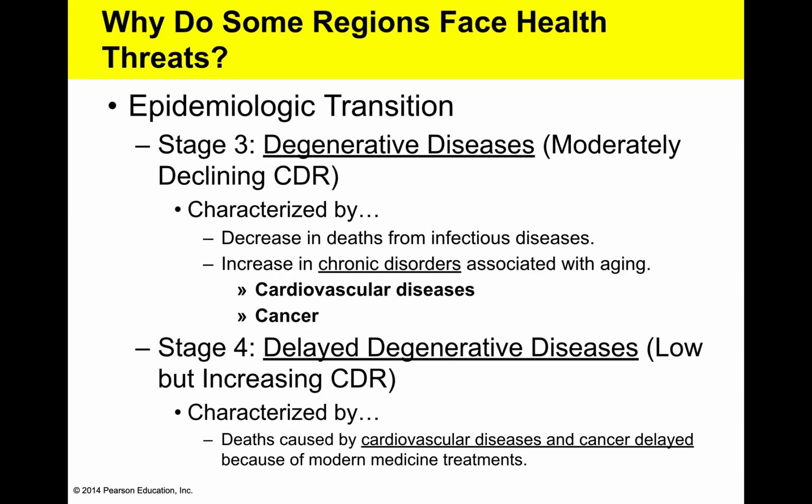All right, stage 4 would be delayed degenerative diseases. Stage 4 is when we begin to see ZPG in the DTM, but we also know women enter the workforce. Most people live in urban areas. There's going to be a continued advancement in medical care. And with this, we see the delaying of cardiovascular diseases and cancer. Usually it's by medicines or pharmaceutical drugs that are used as treatments.